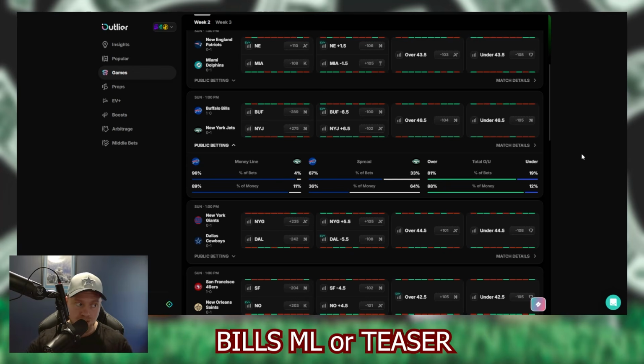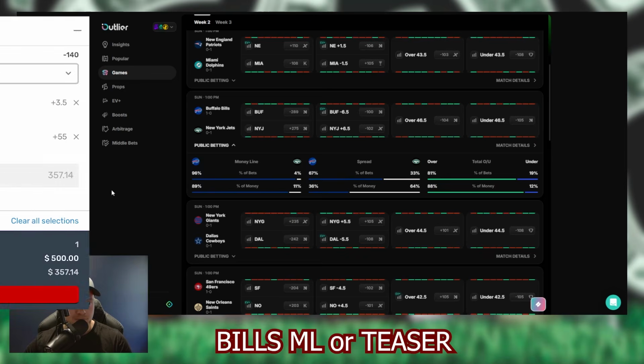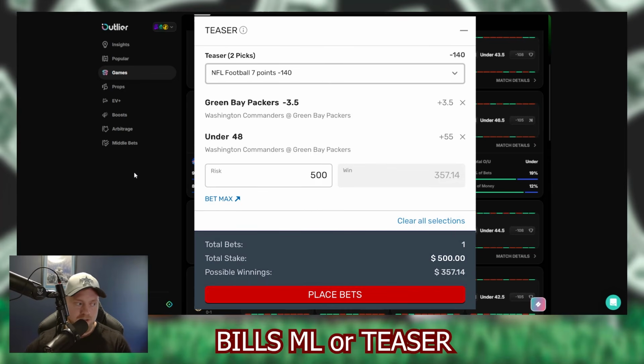So I'm going to make a slip pop up. This is what I gave for free on the Green Bay. And you guys can see how a teaser works. So the original line is Green Bay minus 3.5, under 48. This is a 7-point teaser, which is minus 140. The odds of a normal teaser are minus 120. You get 6 points on both directions. So both lines get 6 points.